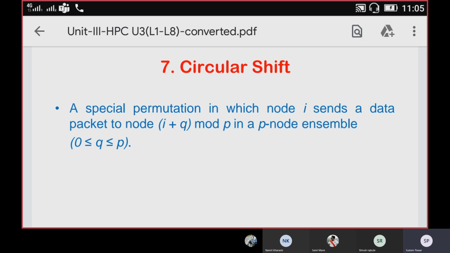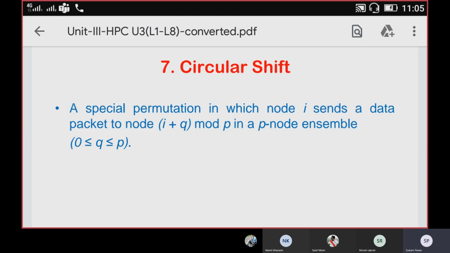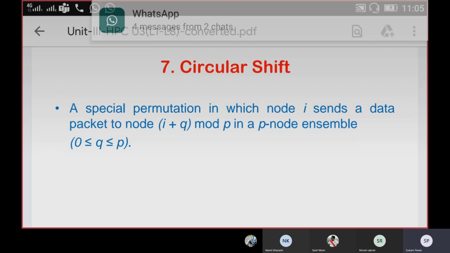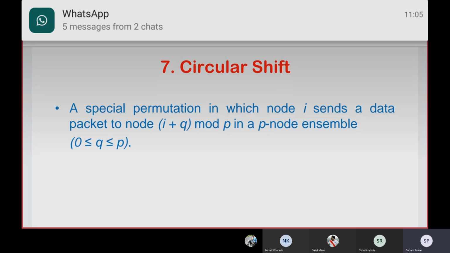Then discussing circular shift. So what is circular shift? Because till now we have seen the different communication operations for parallel communication networks, or parallel computational networks. Generally, a parallel computational network means these nodes are distributed in the form of a distributed system, and each has the capability to process the particular task that is assigned to that node.